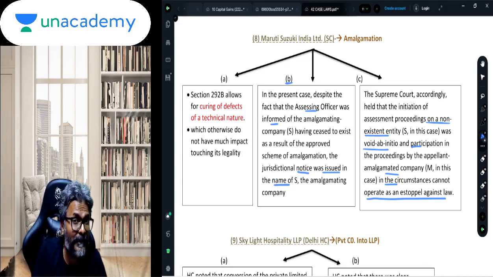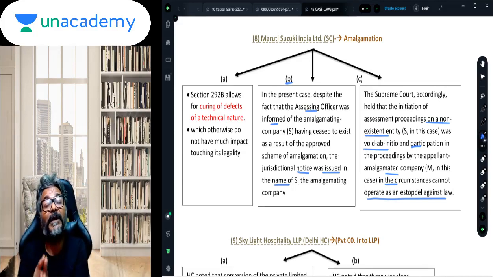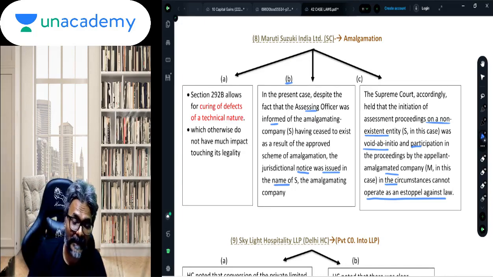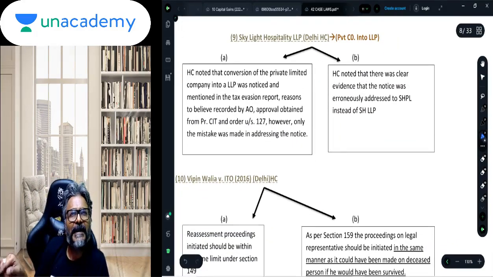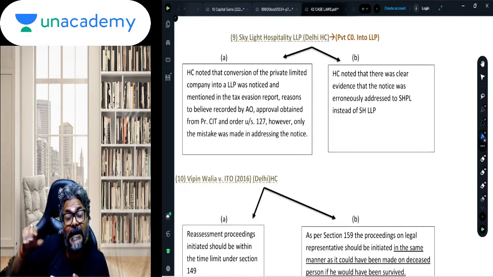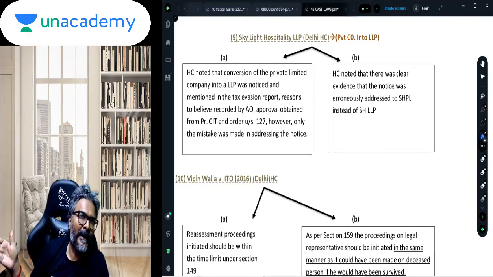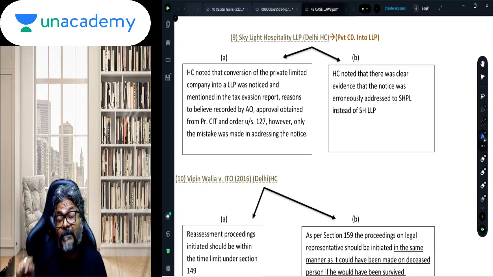Okay, after the assessing officer was already informed about the amalgamation that has taken place. Now in Skylight Hospitality, the other case law, how do we distinguish? In Skylight Hospitality, there was a conversion of a private company into LLP. Now that conversion was not informed to the assessing officer.